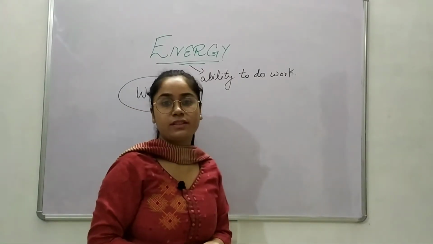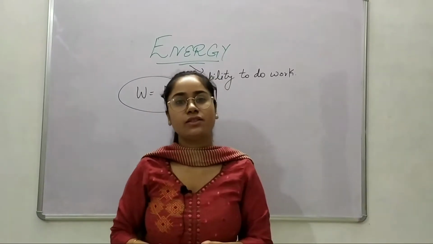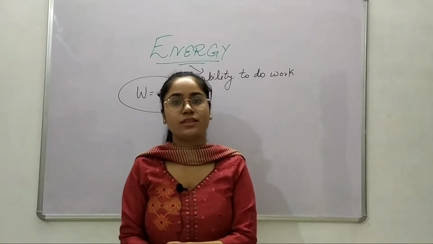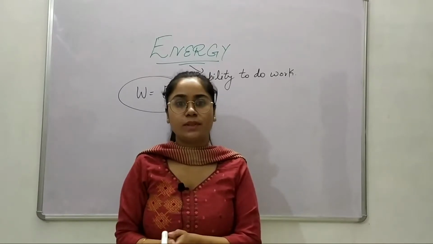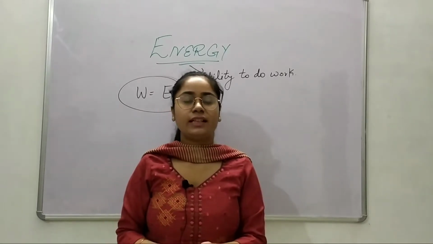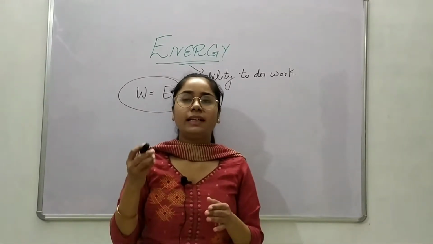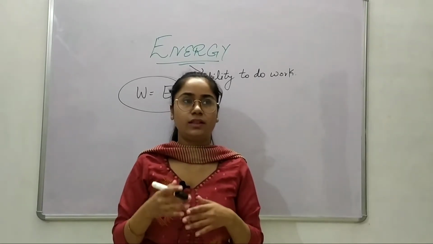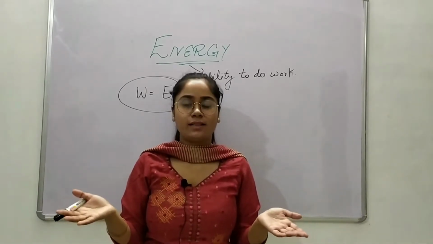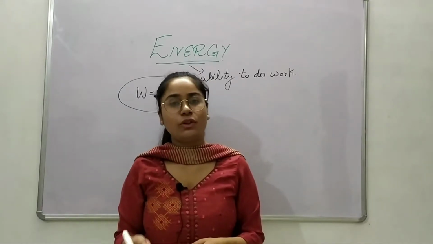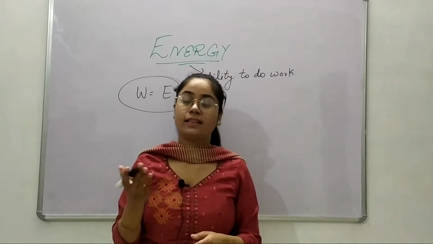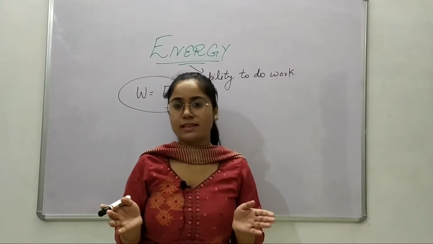Now there are various forms of energy. There is heat energy, thermal energy, water energy, wind energy, electrical energy. Charges also possess energy in the form of electrostatic energy. There is gravitational energy and many more. Even as you are watching this video, you have some light in your room, as this room also has some light, right? So light is also a form of energy. We are able to see with the help of light. So energy is everywhere.